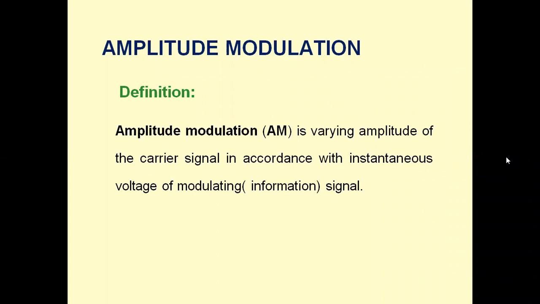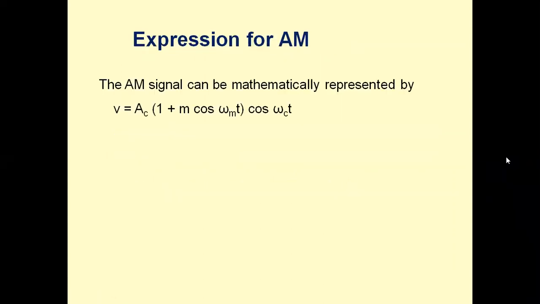So let us once again define what is amplitude modulation. Amplitude modulation is the process of varying amplitude of the carrier signal in accordance with the instantaneous voltage of the modulating signal. Modulating signal is also called as information signal or message signal. So we vary the amplitude of the carrier directly proportional with the instantaneous voltage of the message signal. And we also derived the expression for AM wave as Ac into 1 plus m cos omega m t into cos omega c t. m is called modulation index.